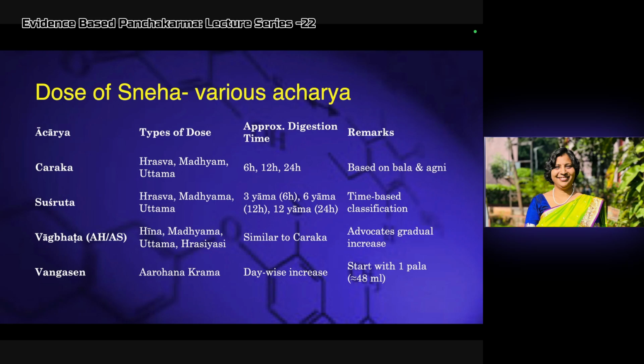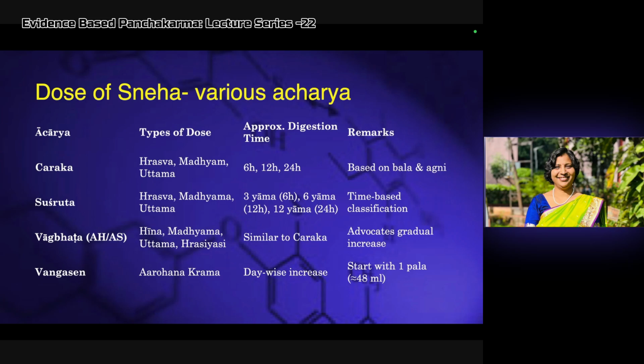Sushruta also says hrasva, madhyam, uttam matra, but he explained 5 different doses of sneha: those digesting in 3 hours, 6, 9, 12, and 24 hours. That is the time-based calculation given by Sushruta.